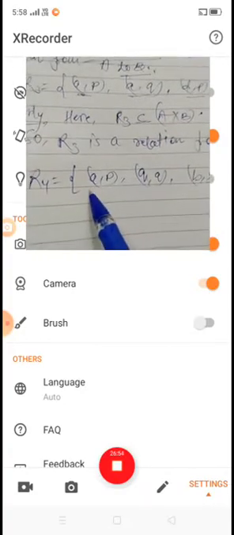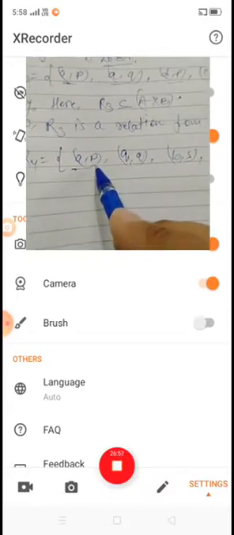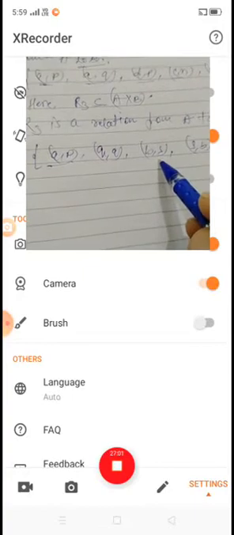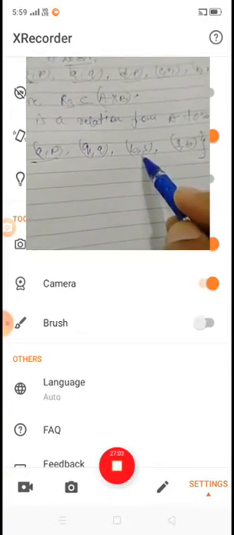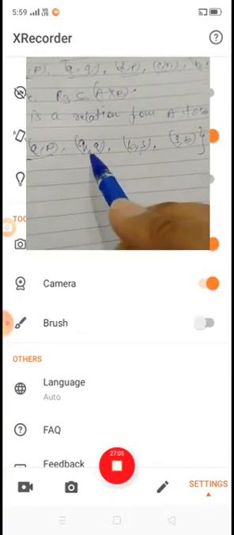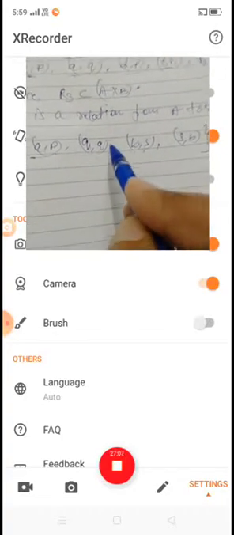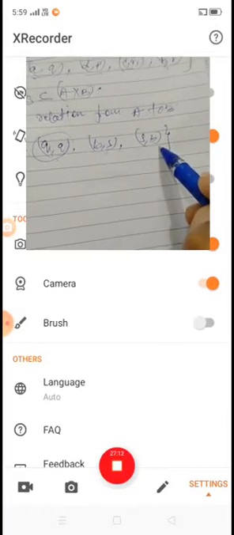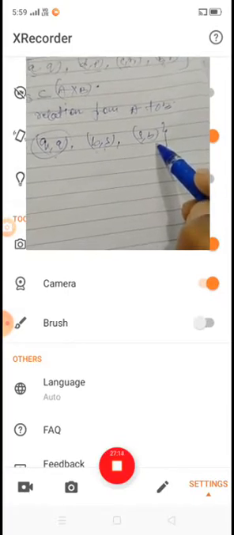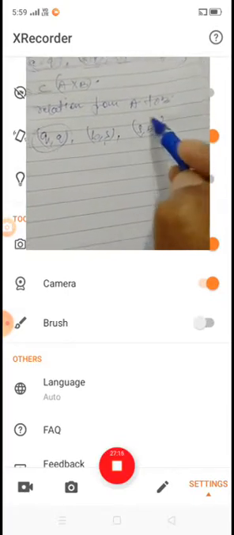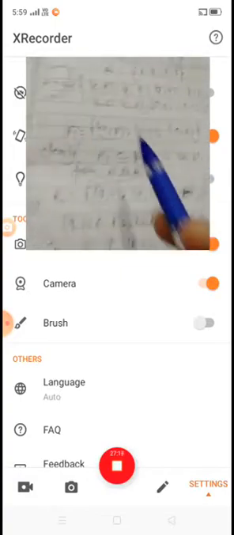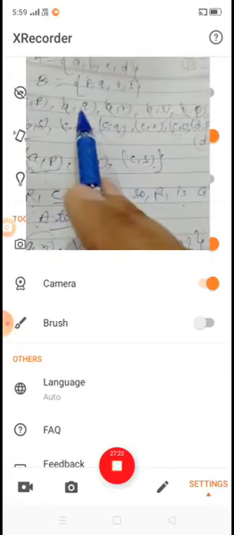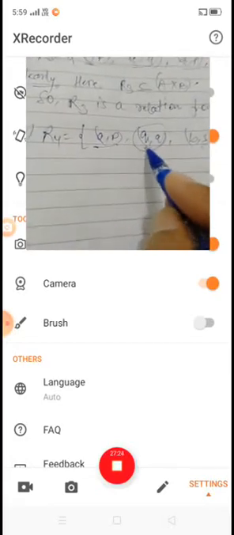Here AP belongs to A cross B, BS belongs to A cross B, but QA and SB do not belong to A cross B. Here BS, and here SB. Here AQ, and here in R4, QA.